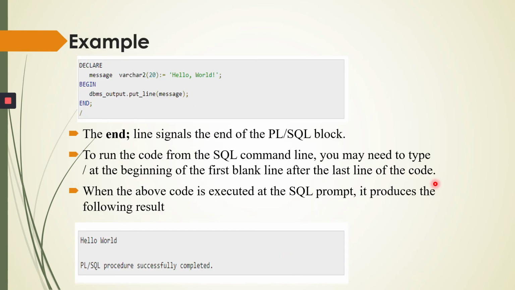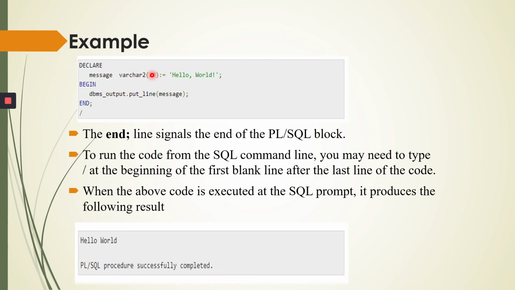See here, we write declare. After that we write one declaration. For example, message is my variable. The message type is varchar2 and size is 20, in which I write hello world. So hello world is stored in my variable message. This basic concept you know from the C language. So I declare a variable named message.